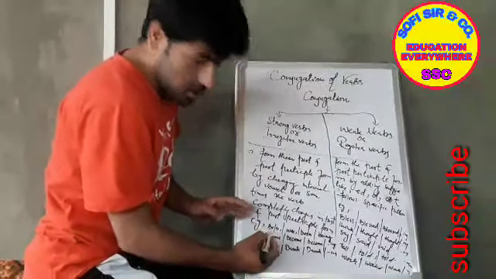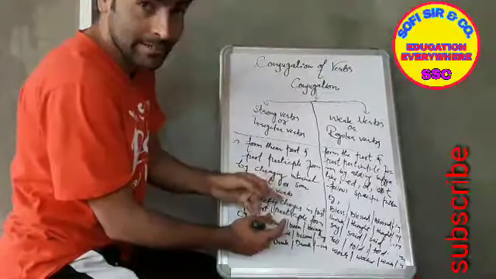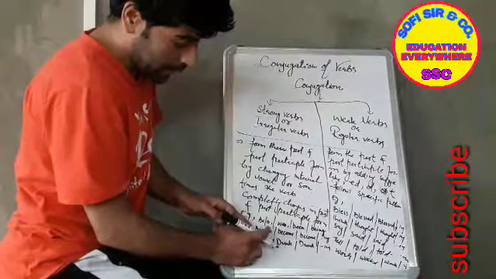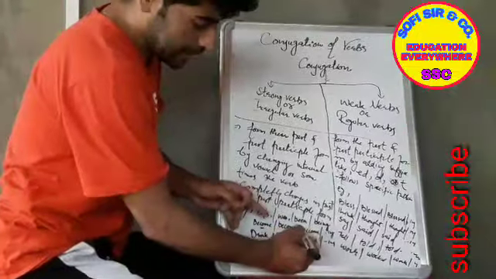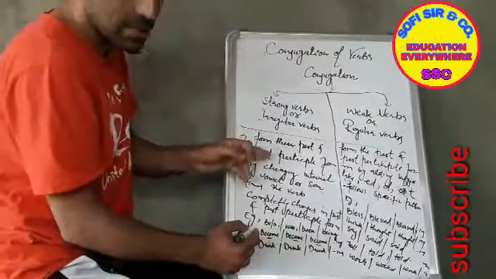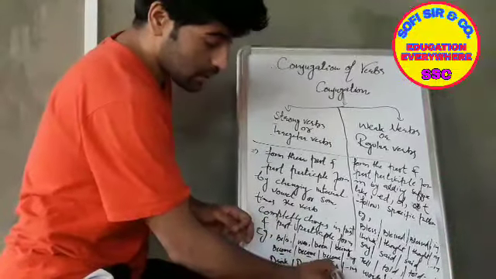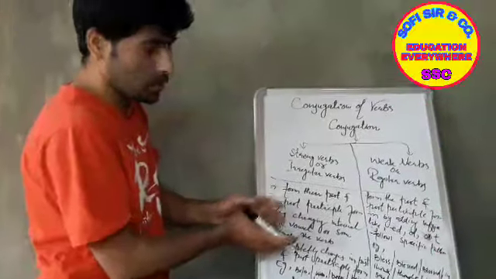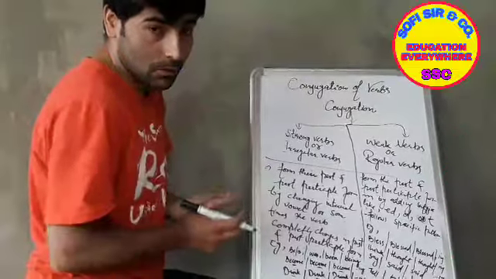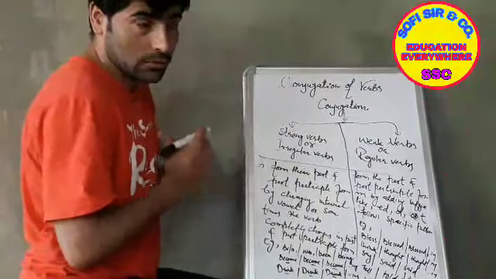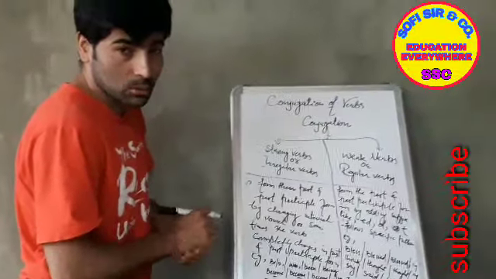And look at this first example. Be, it completely changes into was in past and then been in past participle. And second one, become, its internal vowel changes. O becomes A in past form, and then once again A becomes O. Internal vowel changes, which I have written over here. Drink, drank, internal vowel changes. Drunk, drinking. So these strong verbs are those verbs which form their past form or past participle form by changing their internal vowel, or by completely changing in past or participle form. And these verbs don't follow any specific pattern.